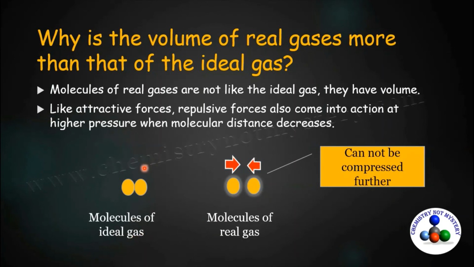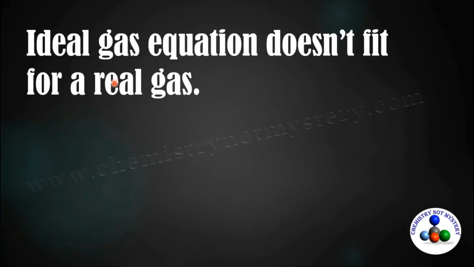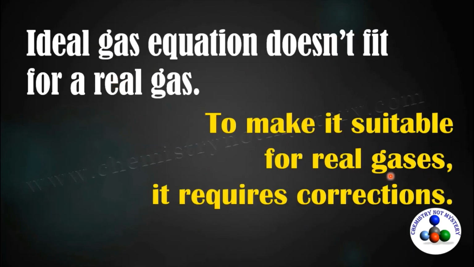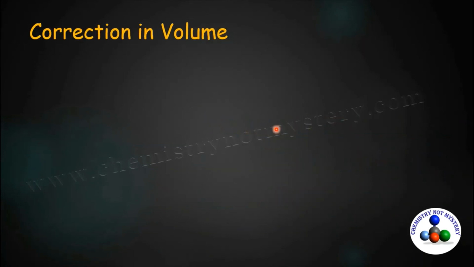So from the above discussion, we come to know that the ideal gas equation doesn't fit a real gas. To make it suitable for real gas, it requires some correction. So let's do the first correction in the volume term. As we just discussed, the volume of real gases is more than that of ideal gases. So to make it equal to the volume of ideal gas, we have to subtract some amount from the volume of real gases.